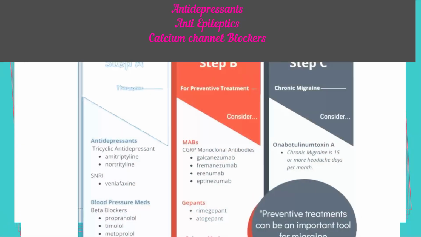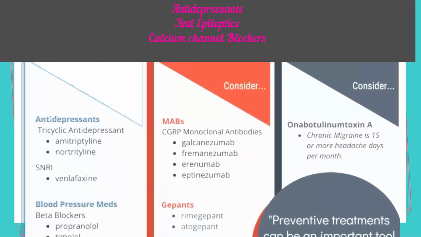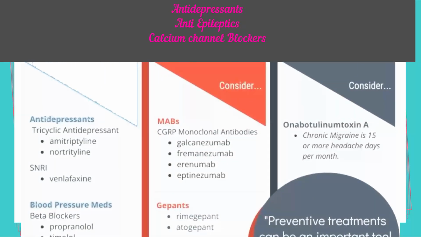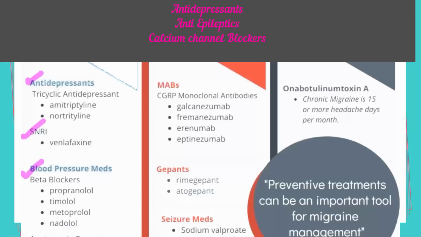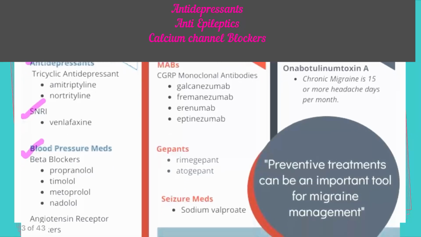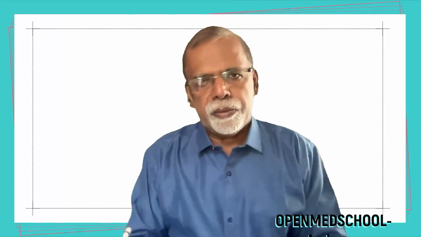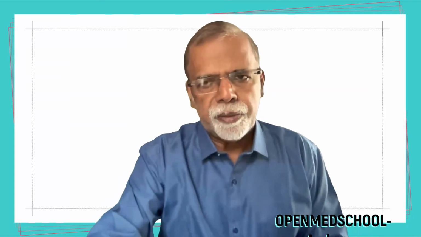The usual prophylactic medications are: 1. Beta blockers, 2. Antidepressants, 3. Anti-seizure medications, 4. Calcineurin blockers. In special situations, we may go for calcitonin gene-related peptide-based therapy. Next, the recommended criteria for starting treatment.